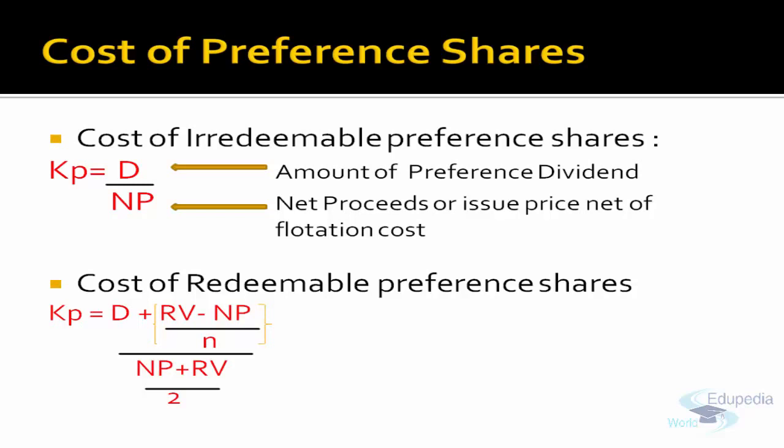Likewise, for cost of redeemable preference share, the dividend cost plus the difference between the redemption value and net proceeds, to compute the loss, divided by the tenure, and the complete figure divided by the average of the net proceeds and redeemable value. We will do one example for this cost of preference share to understand it better.